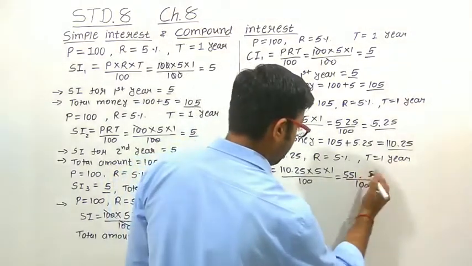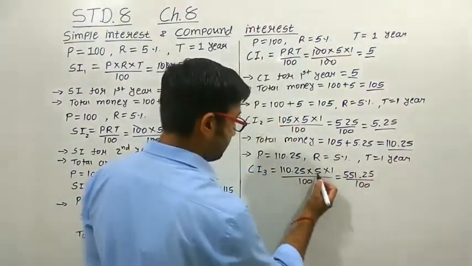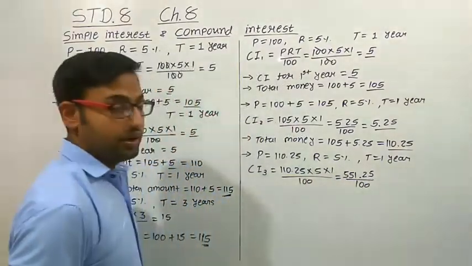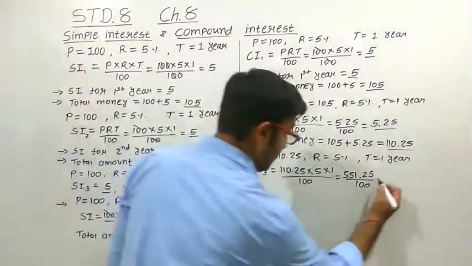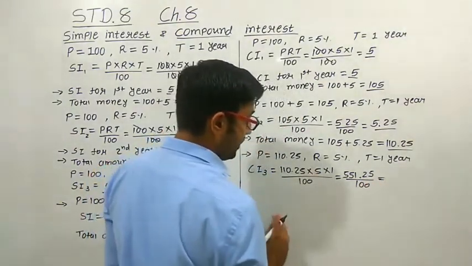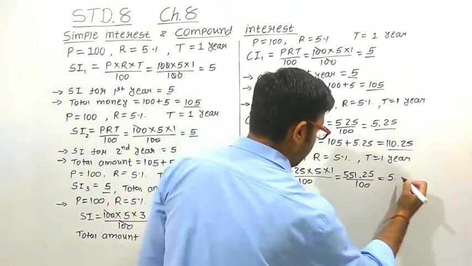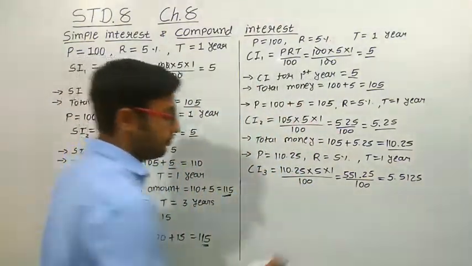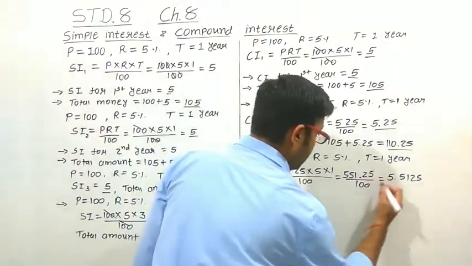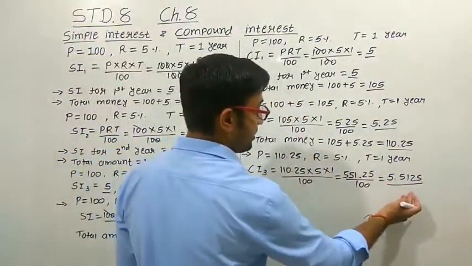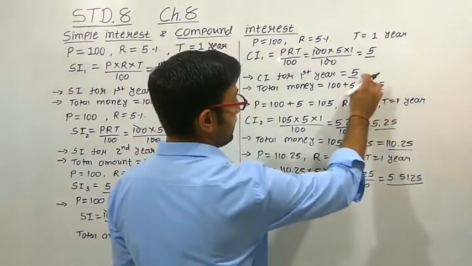We are getting 2 here, 1 is the carry, so we put 1 as it is. 5 is 5. Okay, 551.25 we are getting. Now there is 100, so we have to shift the decimal point to the left. So we are getting 5.5125, right?